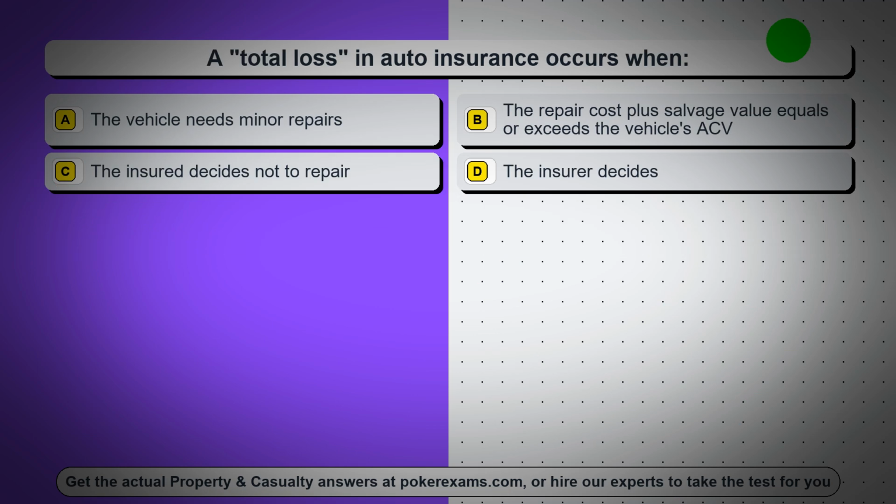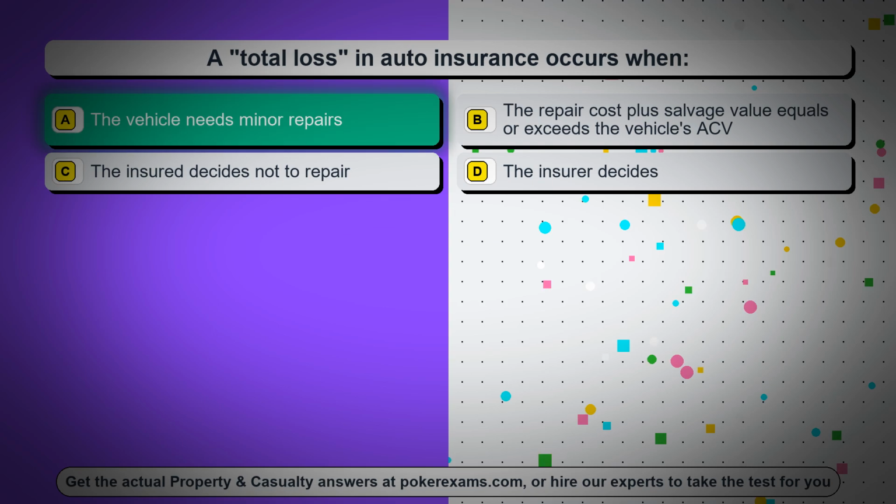Question 25. A total loss in auto insurance occurs when, option A, the vehicle needs minor repairs. Option B, the repair cost plus salvage value equals or exceeds the vehicle's ACV. Option C, the insured decides not to repair. Option D, the insurer decides.